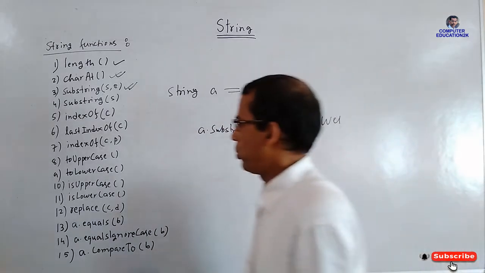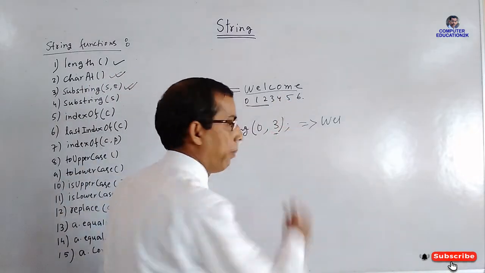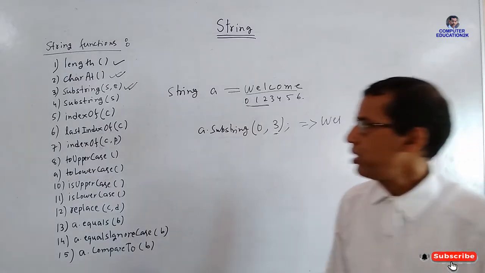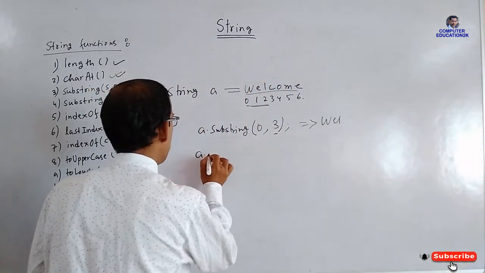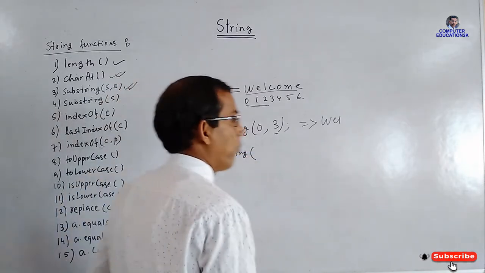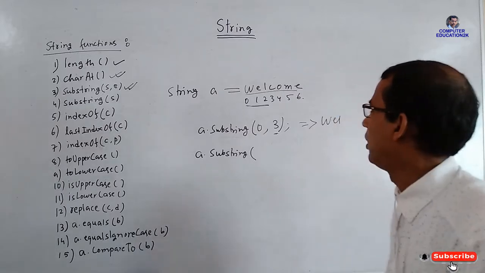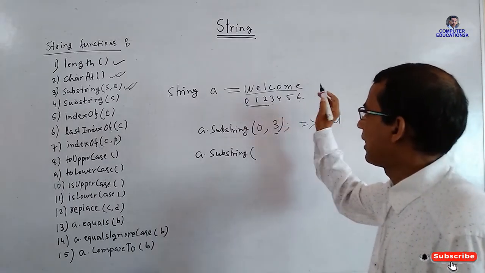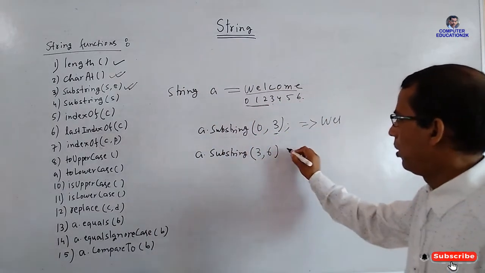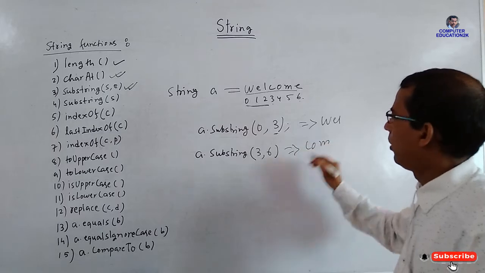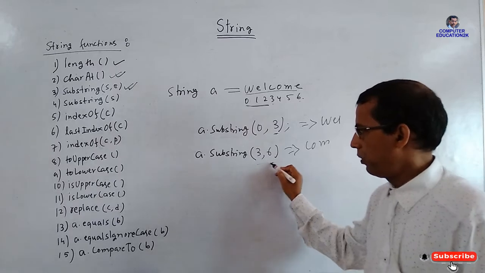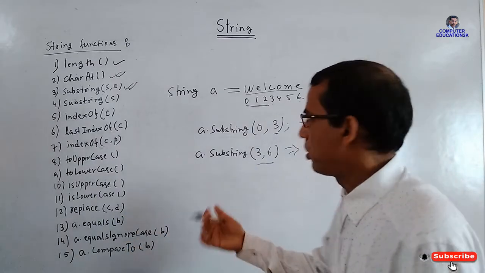Okay. Suppose you want to extract COM from welcome. Then what will you write? A dot substring(3, 6). Then it will give you COM. So you have to specify the index number up to one more.